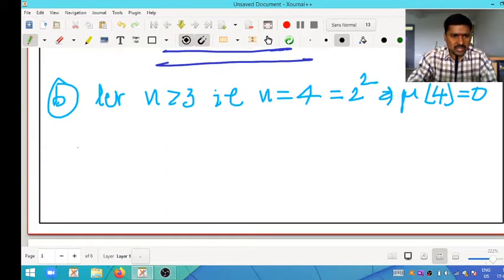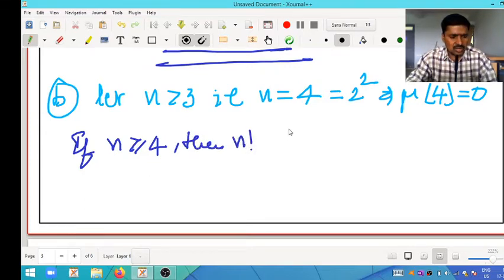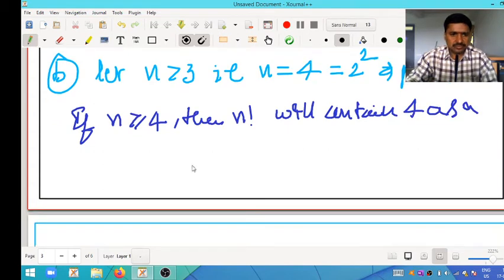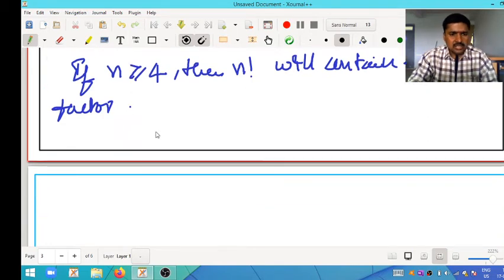And also, for n which is greater than or equal to 4, n factorial will contain 4 as a factor, since mu is a multiplicative function.